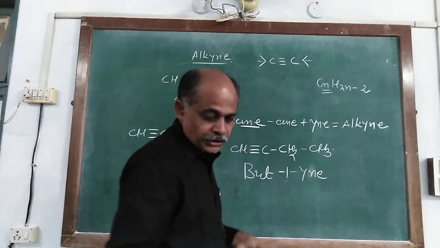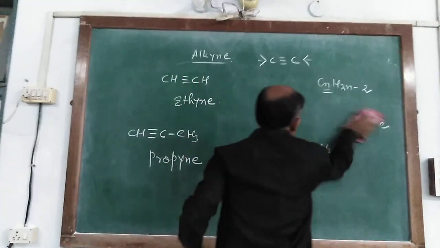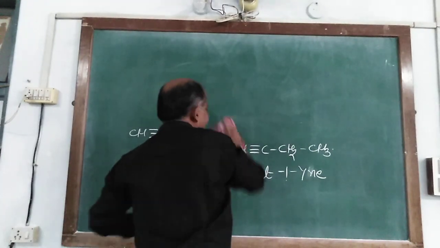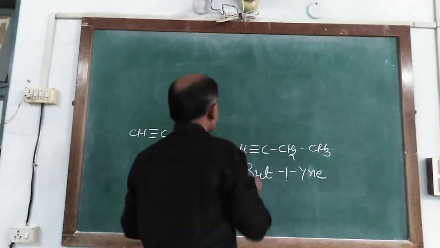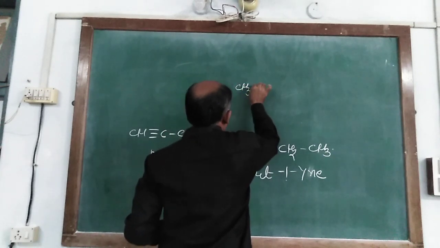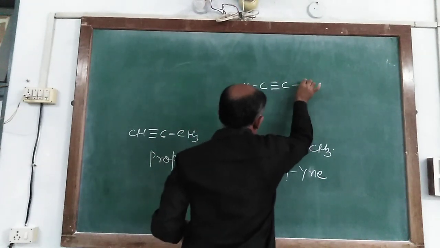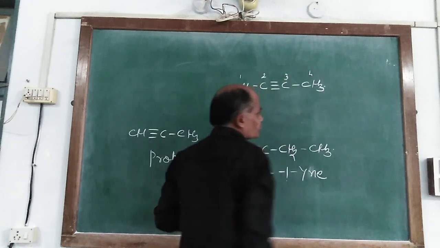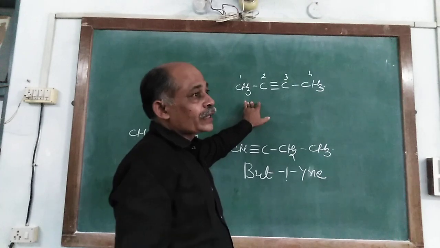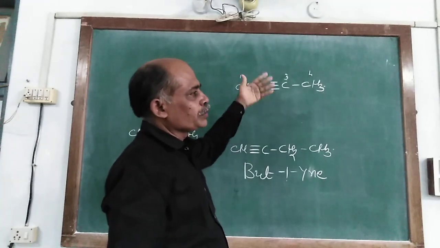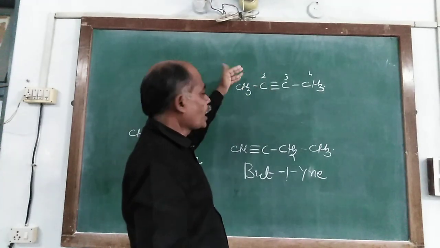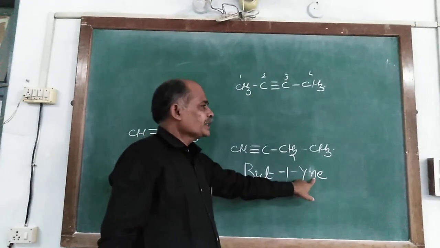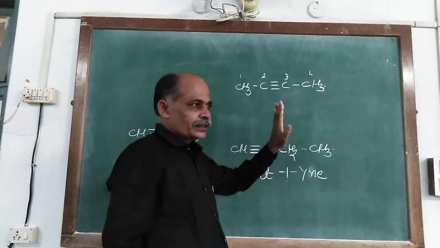Because in this component the location of the triple bond migrates to another carbon atom, it is CH3-C triple bond C-CH3, 1, 2, 3 and 4. Similar to alkene components, all of the rules for alkene components are considered, but they differ in ENE and YNE.